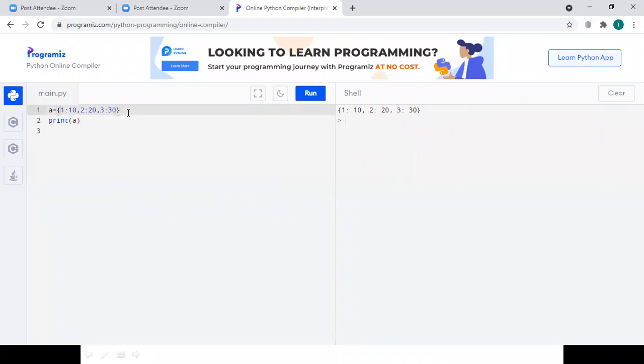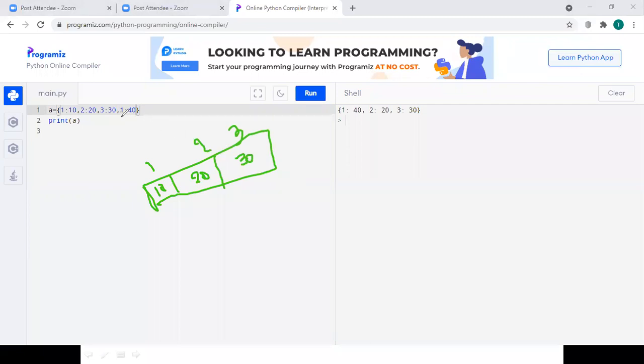Now, I want to define 40 with key 1. Unfortunately, what is going to happen is, first, a memory will be created with three indices: index number 1 will have 10, index number 2 will have 20, and index number 3 will have 30.